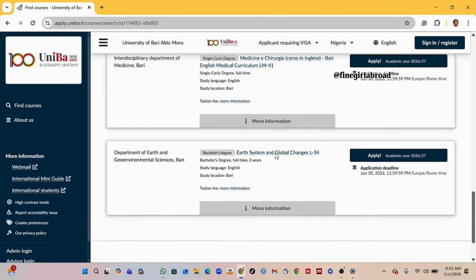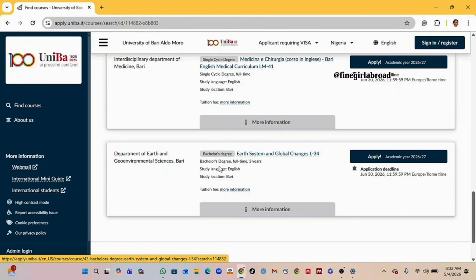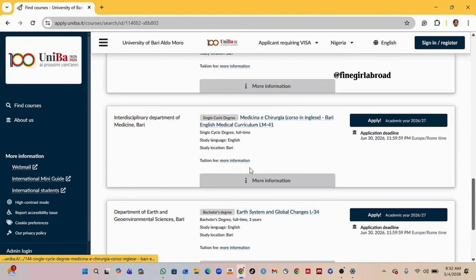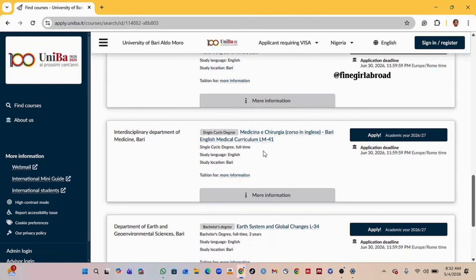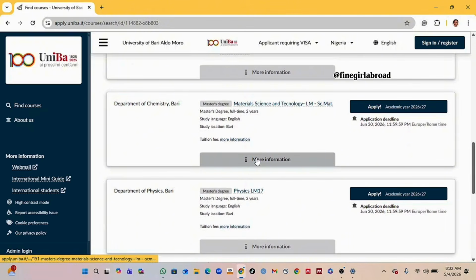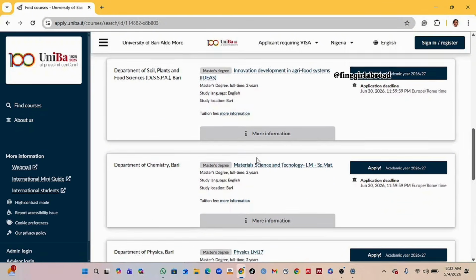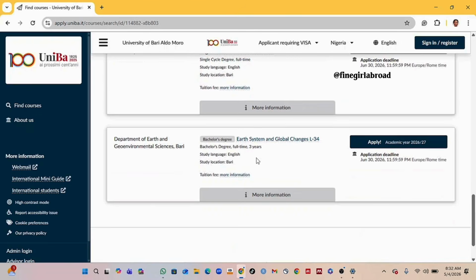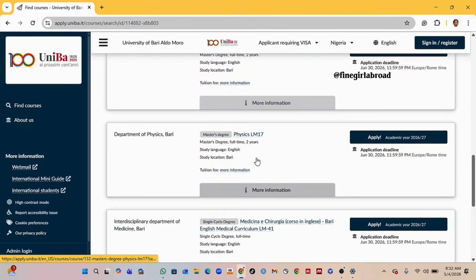Okay, they are not all master's programs. For example, this earth science is a bachelor's program. Can you see it is a 3 years program? This one is single cycle. You know, medicine is not 2 or 3 years. Single cycle is like up to 6 years program. Physics is a master's program, material science is master's. I think the only bachelor's program they have in English is this earth system and global changes.